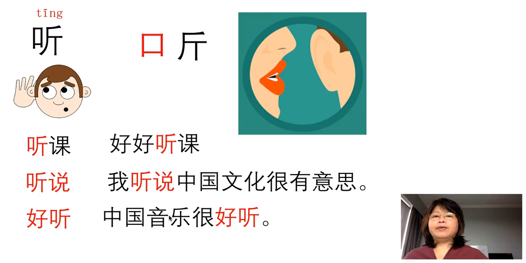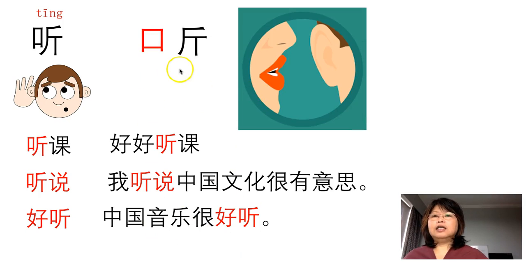Now let's look at the character. So 听 on the left-hand side is a person's mouth. On the right-hand side, maybe you can understand it as an ear. So a person talks to your ear and you've got to listen. That's 听.